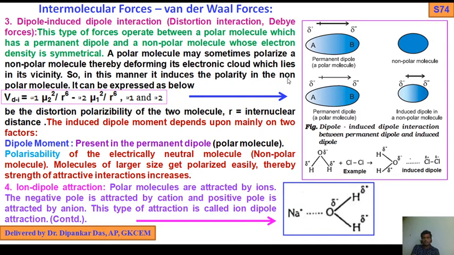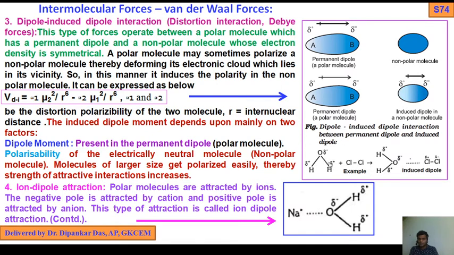Now look, this is the permanent dipole, with a positive pole and a negative pole. This is the non-polar molecule, with a symmetrical shape. So this permanent dipole molecule induced a dipole, or developed a dipole, in this non-polar molecule.